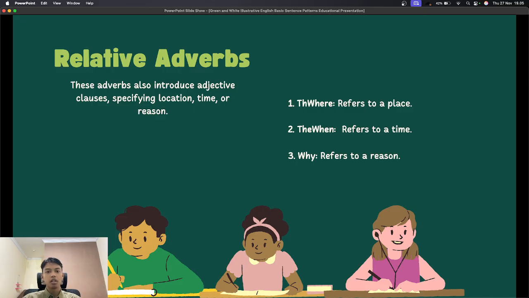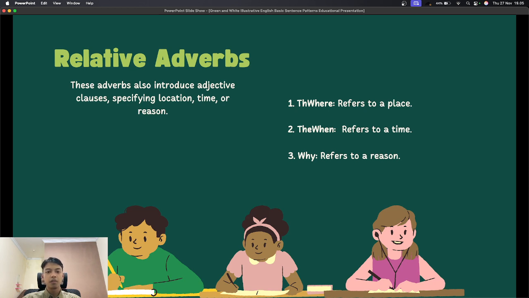And relative adverbs also introduce adjective clauses. Where refers to a place. For example, this is the cave where we met for the first time.